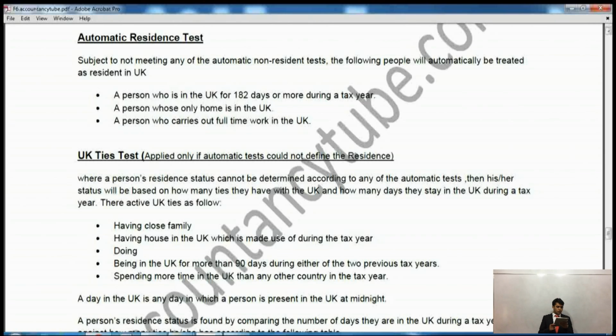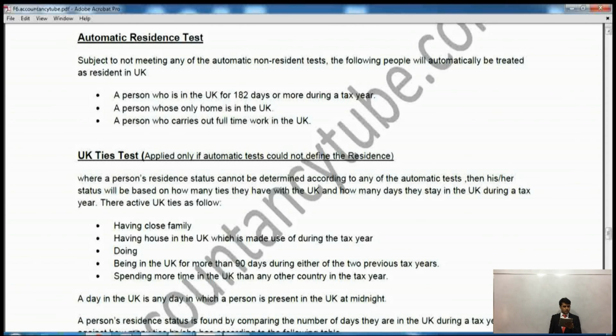Next says a person whose only home is in the UK. So for example, if a person's only home is in the UK, then he will also be considered automatically a UK resident. The third condition says a person who carries out full-time work in the UK. Say, for example, if you are working full-time in the UK, then you will also be considered automatically UK resident.